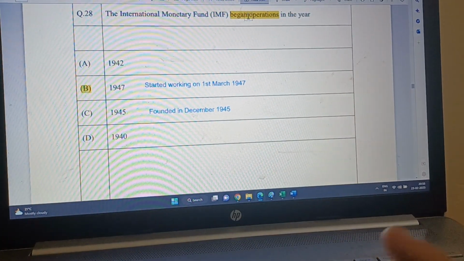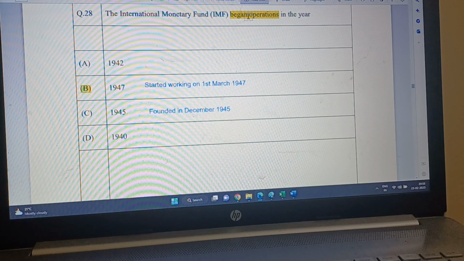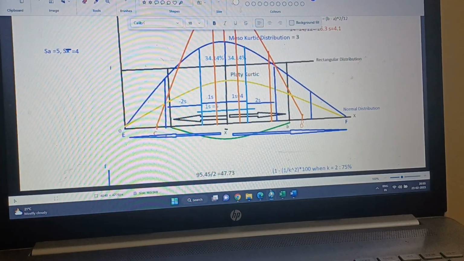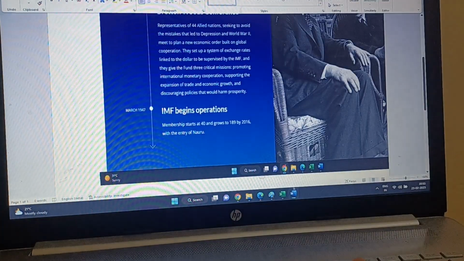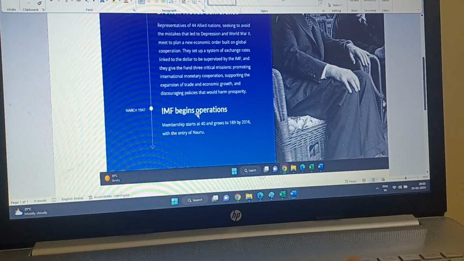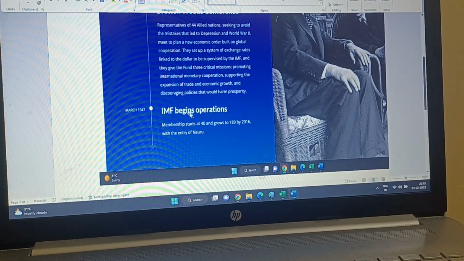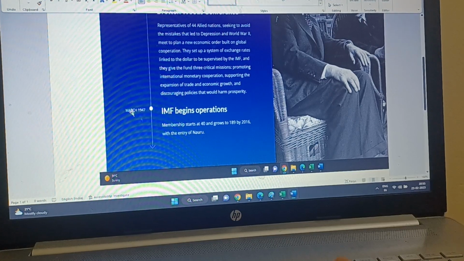It is just the past tense of begin. They have actually copied exactly this line. Instead of begin, they meant began, and it is March 1947.